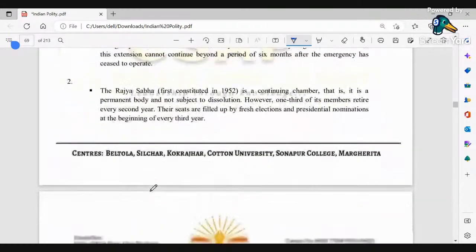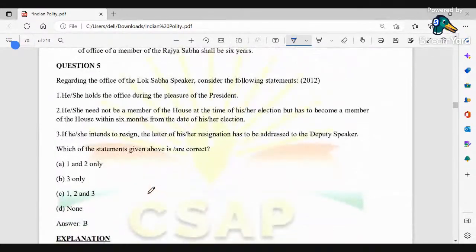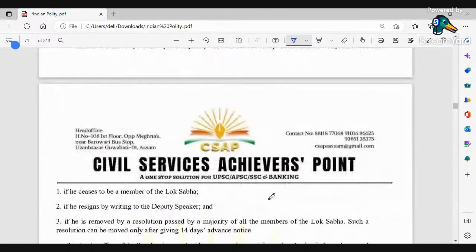Next. Regarding the office of the Lok Sabha Speaker, consider the following statements. He or she holds office at the pleasure of the President. He or she need not be a member of the House. He or she is a Deputy Speaker, yes. Here, the option is only 3. Obviously, he does not hold office at the pleasure of the President. Also, he needs to be a member of the respective House in which he is getting elected. And lastly, this is the correct answer. Next.